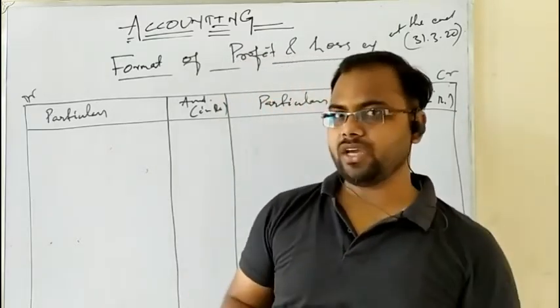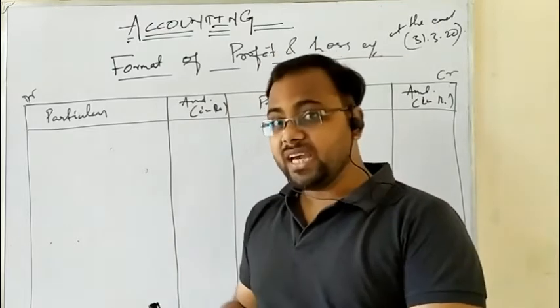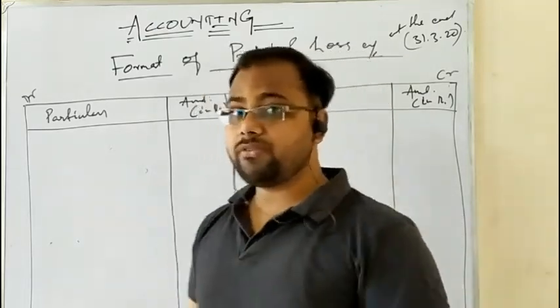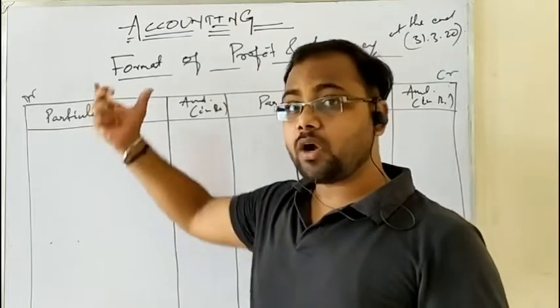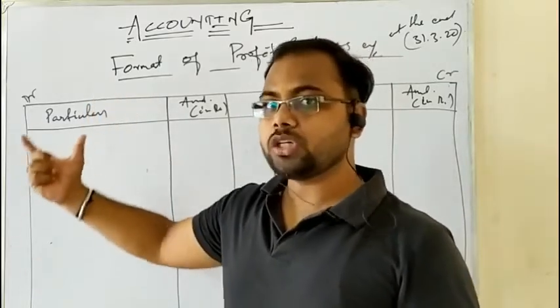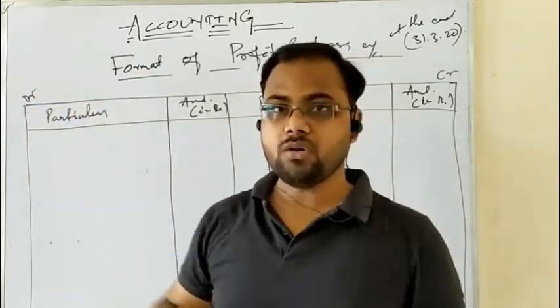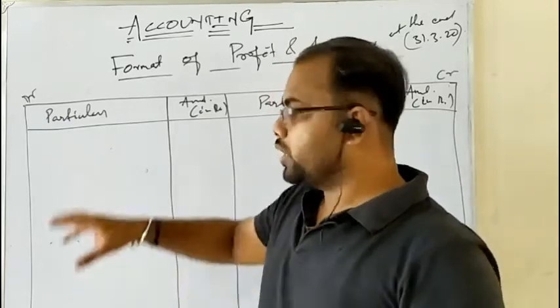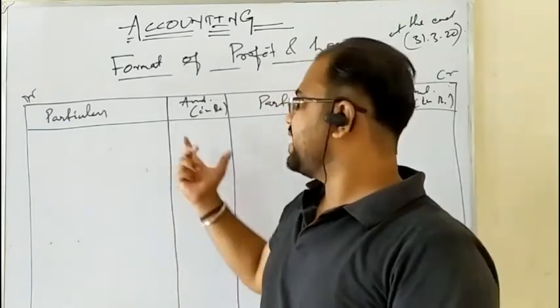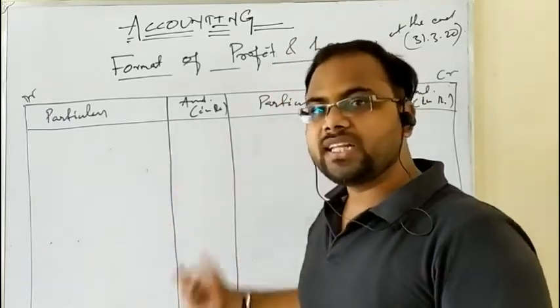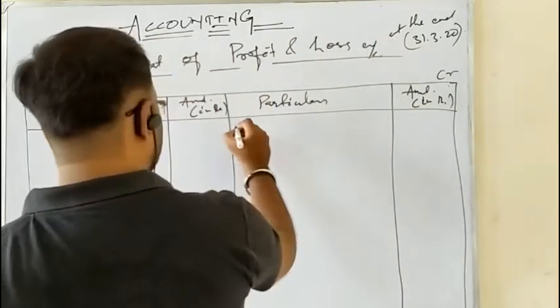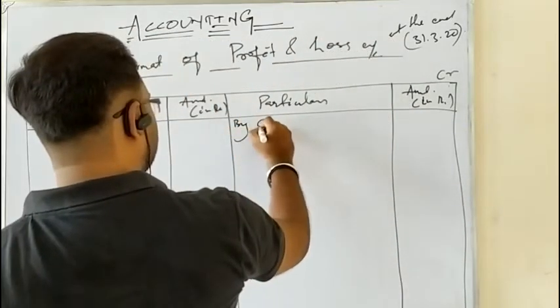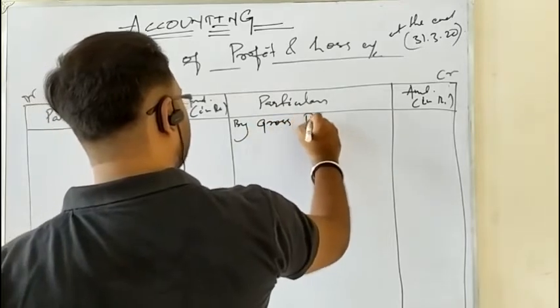So, if you have gross profit in the trading account, where was gross profit written? On the debit side of trading account at the end, you have written 'to gross profit carried down', which I have discussed just now. You can rewind and see. So, if it is taken as brought down in the next financial statement, it will be written on the credit side of profit and loss account. You will write here 'by gross profit brought down'.